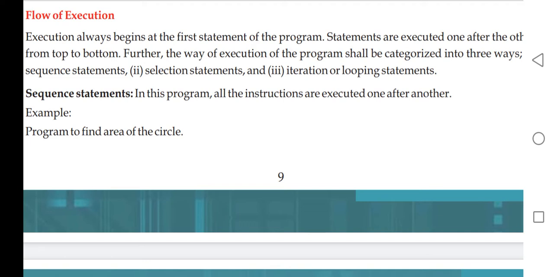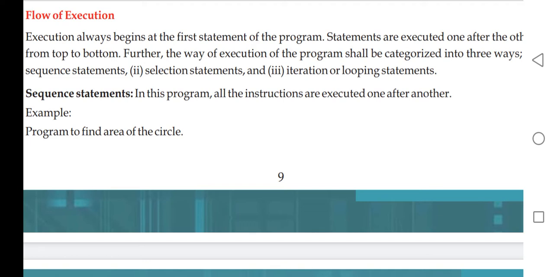Now let's go on to the different types of flows which may be there in the program. Sequential is the simplest one. The interpreter executes the statements one by one from top to bottom without making any change in their order.